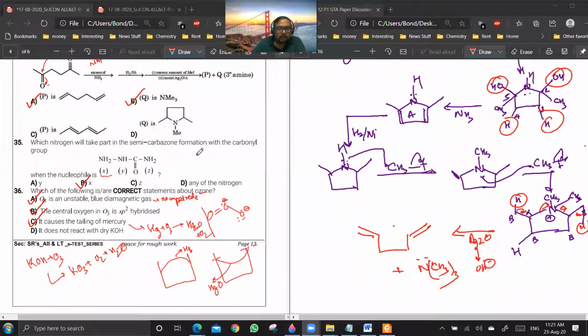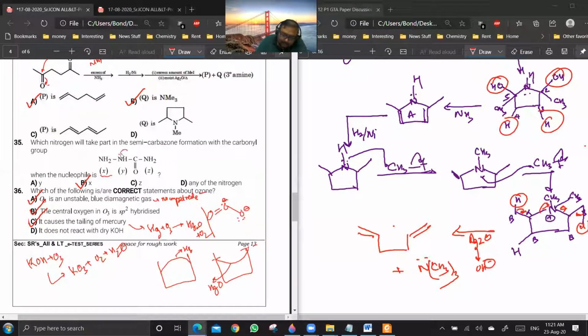Semicarbazone. You see, that lone pair will be acting as a nucleophile, which is localized because it is there with the atom all the time. Are you getting my point? So you see, this lone pair can be delocalized, this lone pair can be delocalized, but this lone pair is remaining, so it will act as a nucleophile. It's localized. Are you getting my point? Yes, sir. Okay, 35 is done.